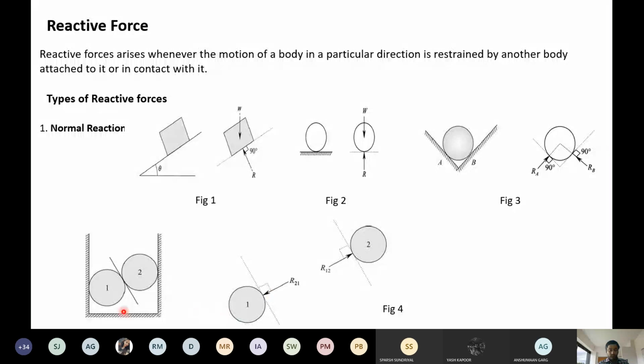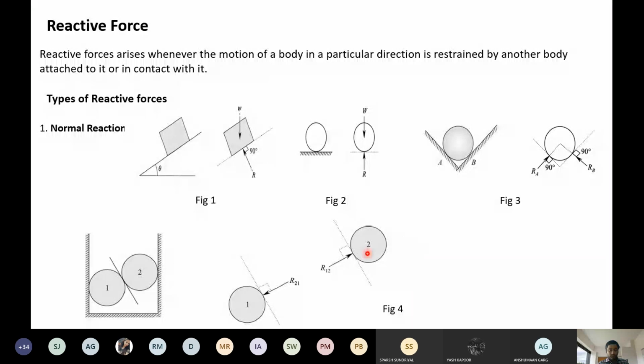So for sphere 1, we have three forces: R21, the weight mg acting downward, and the third, RA. Similarly, for sphere 2, let us say this point is B, so this reaction will be RB, and the weight acting downward, and the third is R12.